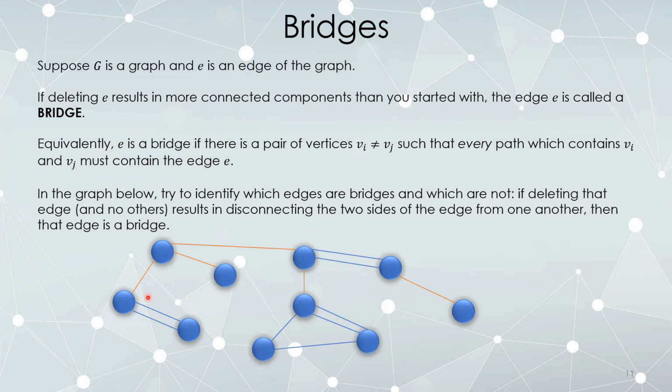Okay, the equivalent definition from up here, that you have a pair of vertices and can only get from one to the other by going across that edge. Think of these two vertices right here. If I want to get from this vertex to that one, my only choice is to go across this edge. If I want to go from this vertex to that one, my only choice is to go across this edge. This is not a bridge, because if I want to get from this vertex to this one, while I could take this edge, I could also go around it. Okay. So it's possible to get between these two vertices without taking this edge. It's not a bridge.